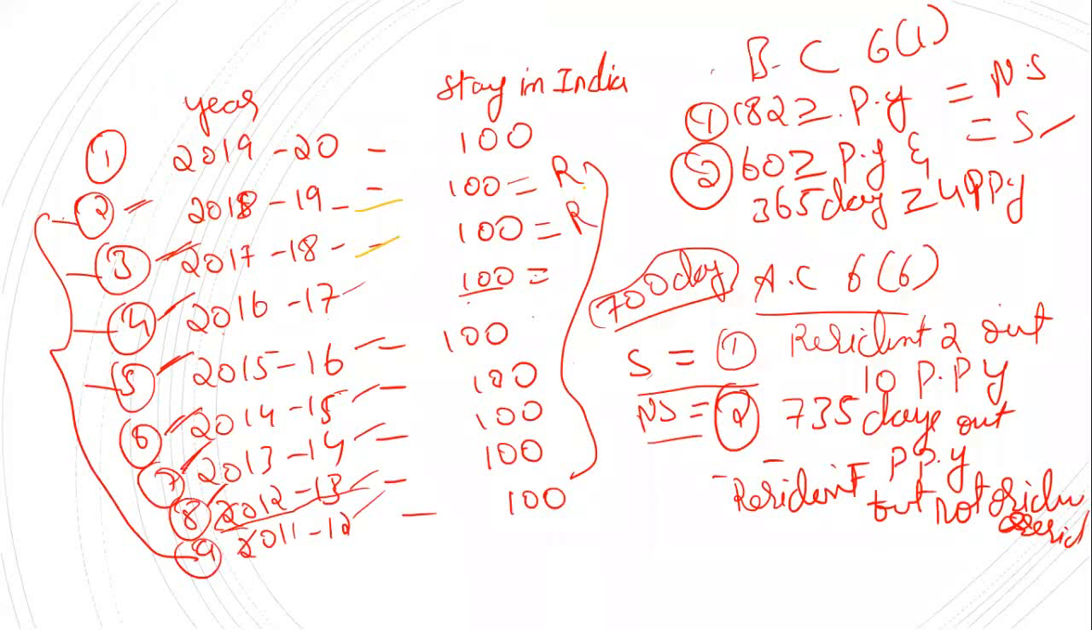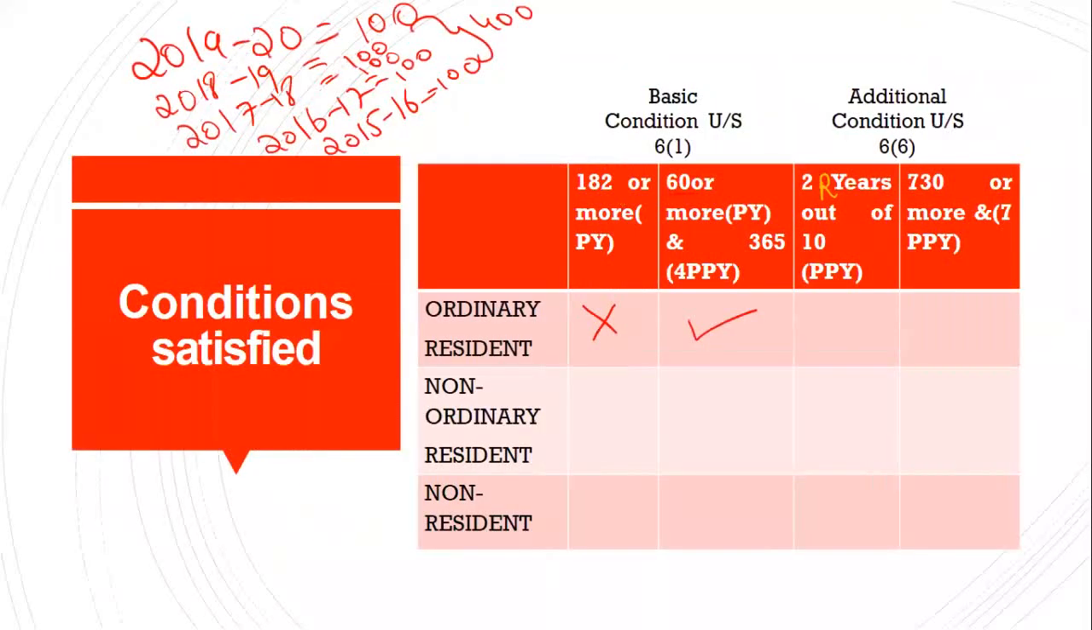So how will a person be called a resident? If he satisfies any one of the basic conditions, it's enough. So which means for every preceding previous year, we have to go and check. When you are calculating for that preceding previous year, that time it will become the assessment year, and the carry forward year will become the previous year. It goes like that. Okay. So we have to see if he is satisfying any one. So he is called a resident in 2018-19, as he satisfied one of the basic conditions.